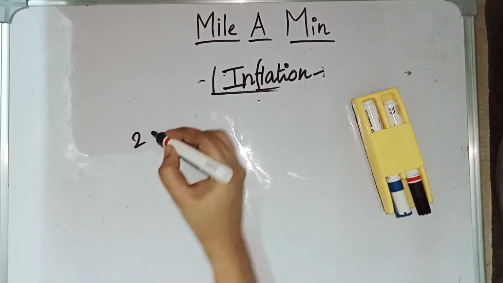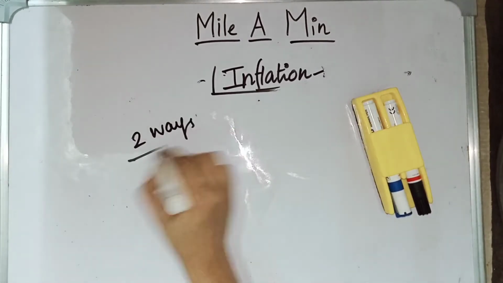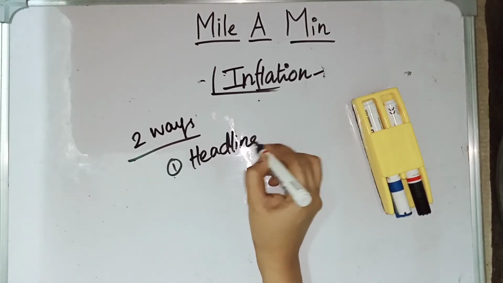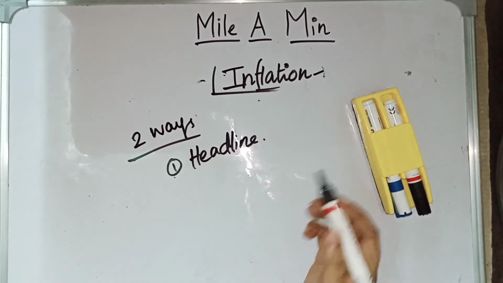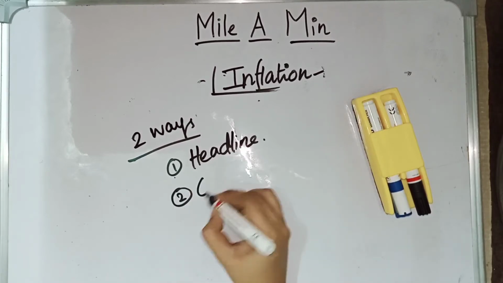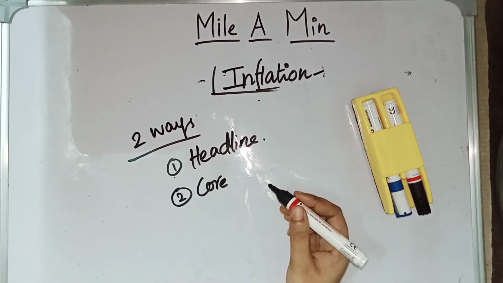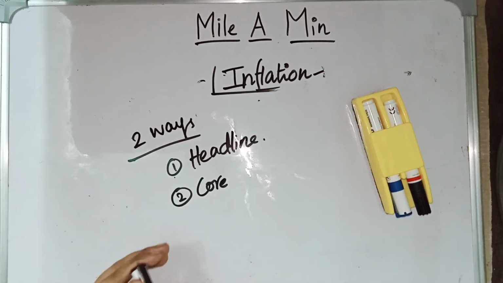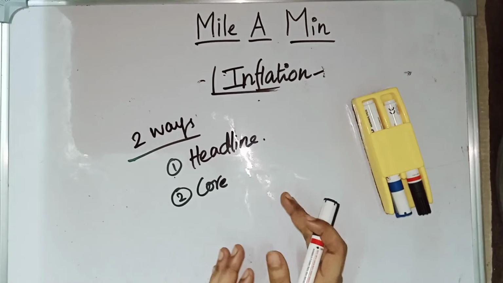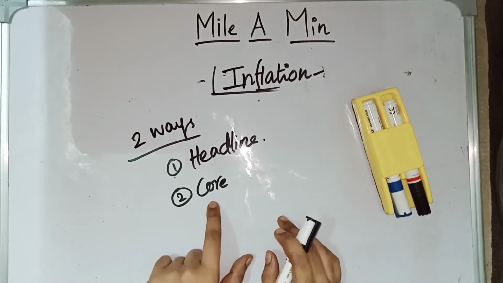And then there are two types of inflation. One is headline inflation and another one is core inflation. In headline inflation, food and energy inflation is also included, whereas in core inflation, food and energy inflation is not added. Why? Because food and energy are highly volatile. Because of this, food and energy inflation is excluded in core inflation.